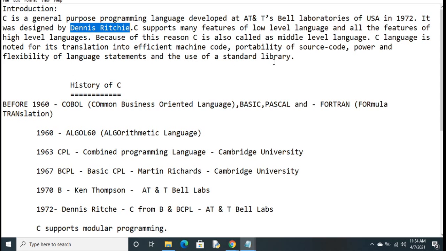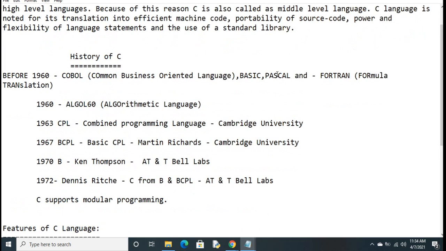These are the basic advantages we have. Okay, next, this is the basic history.